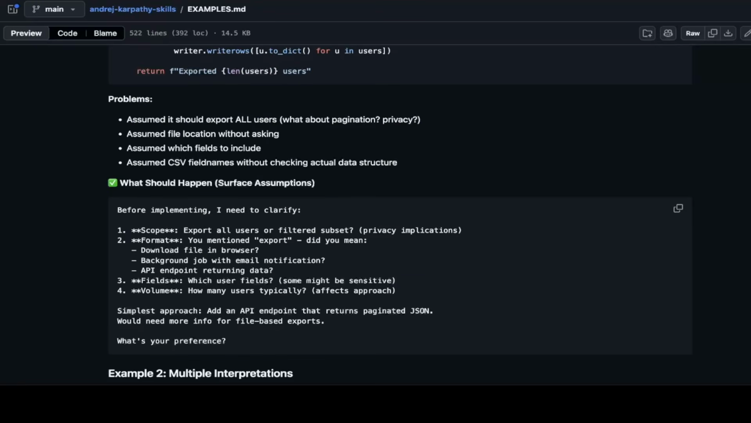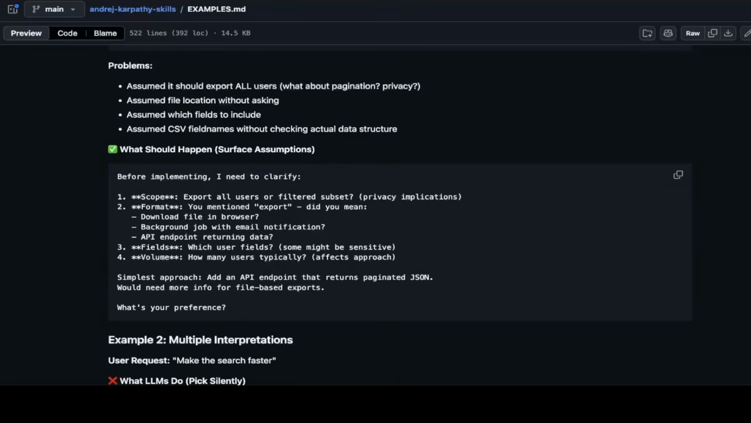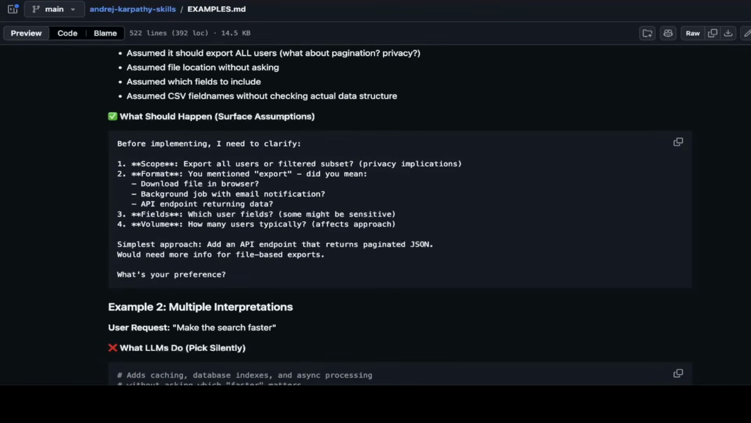What should happen is that before implementing, I need to clarify things, right? Scope, format, fields, and volumes. This is exactly the same as the SuperPowers that we demoed in this channel. It starts to actually give you the options and think about it, right? They have to ask the users or the coders what their preference is. So they have to discuss before executing.